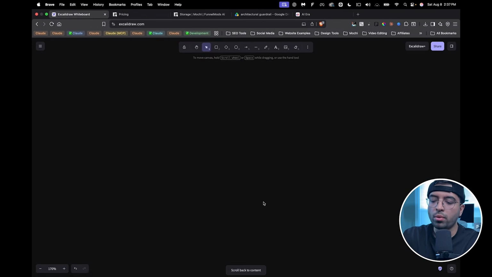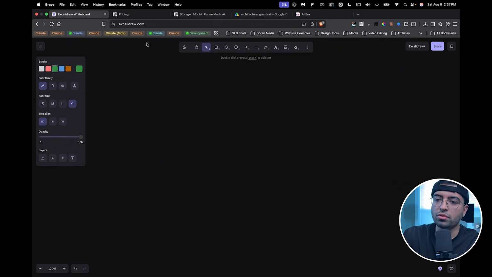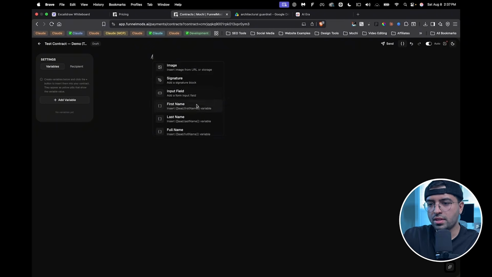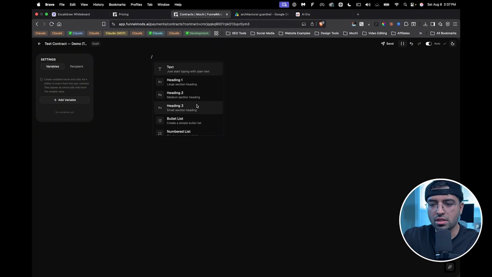I'll give you another example. Another tool that I have directly inside funnelmods.ai is an editor, right? It's a text editor, just so we can see it as I'm building. Now, you will see this looks very similar to Notion, right? This is exactly what Notion does. They have this block style editor.